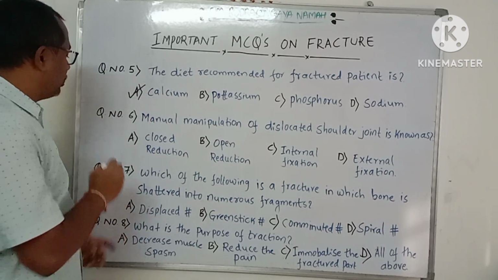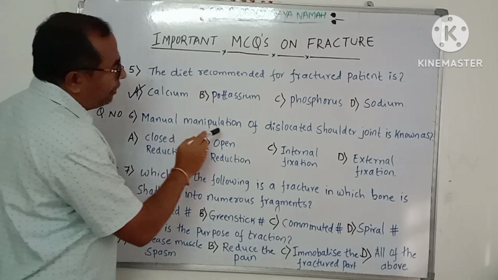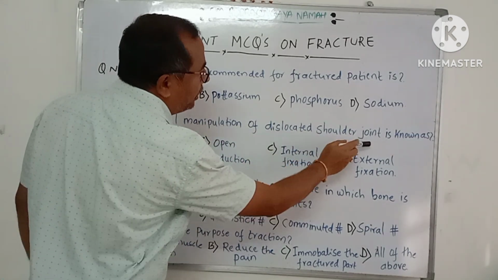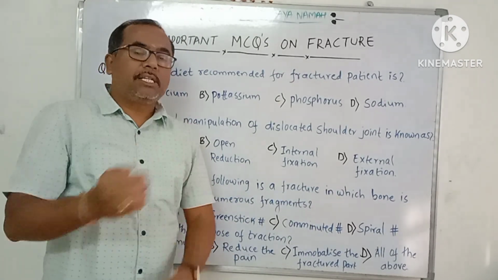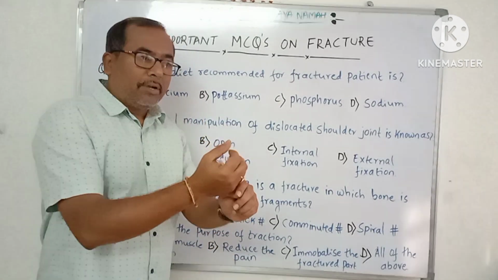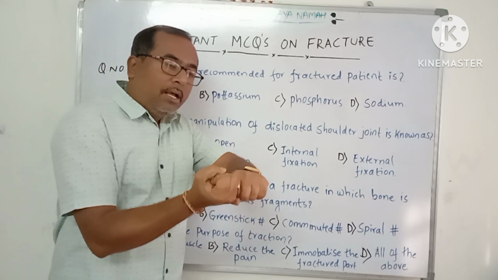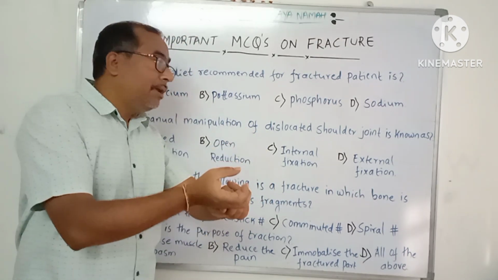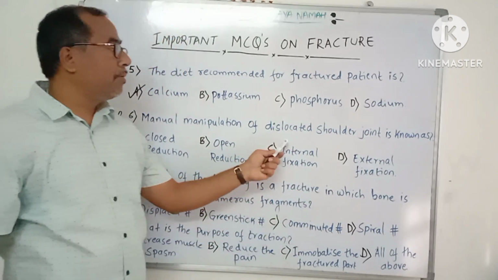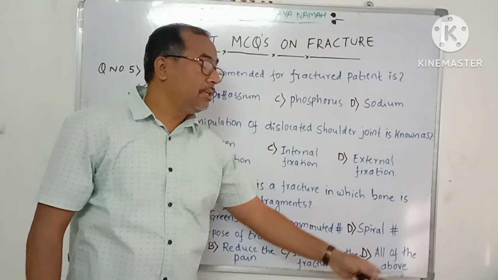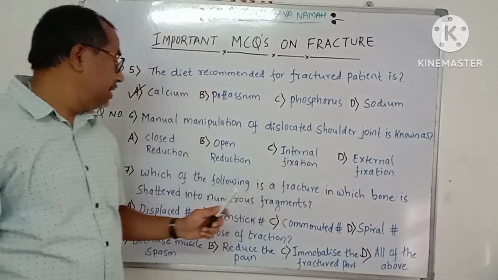Next, question number 6. Manual manipulation of dislocated shoulder joint is known as. See here, a patient has a dislocated shoulder joint, and the surgeon or orthopedician manually pulls and pushes the bone and brings the shoulder joint into the normal position, the normal anatomical position. So this is known as reduction.